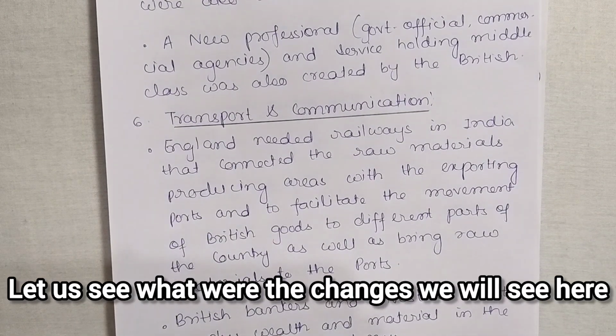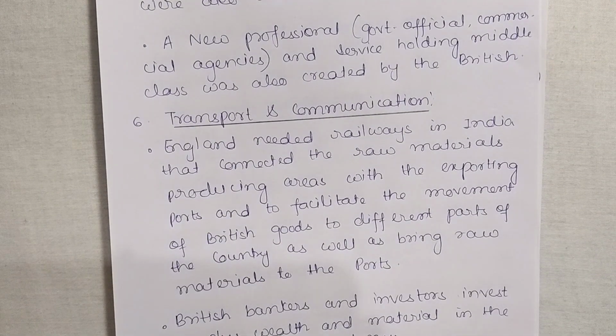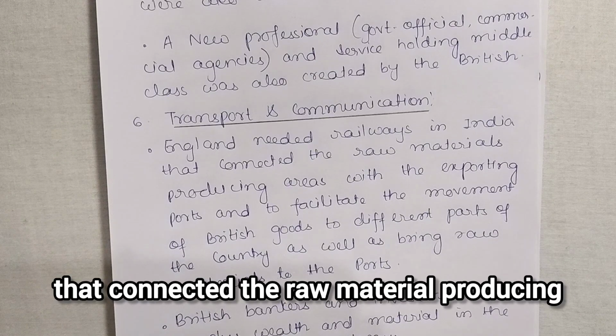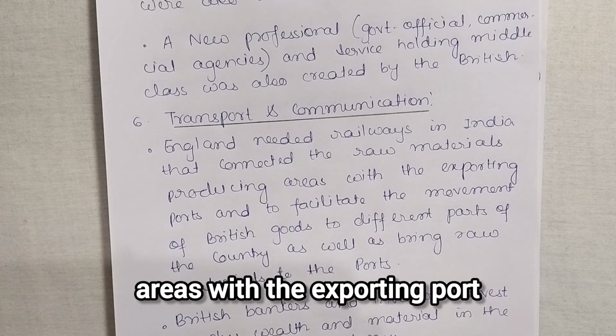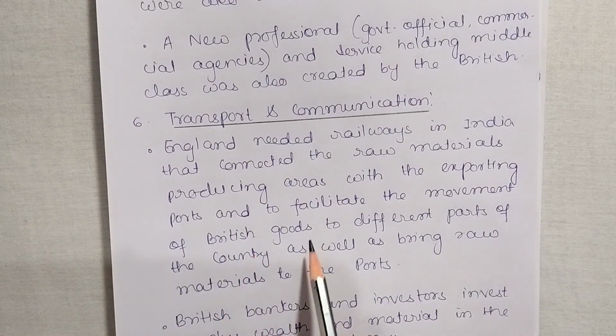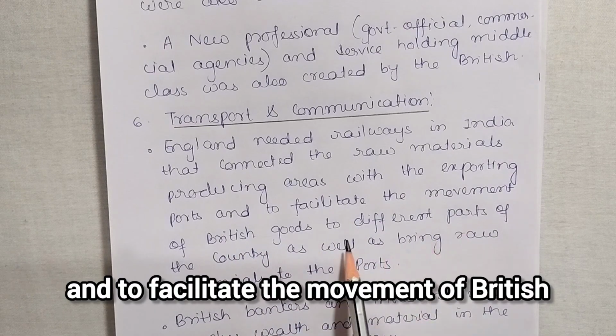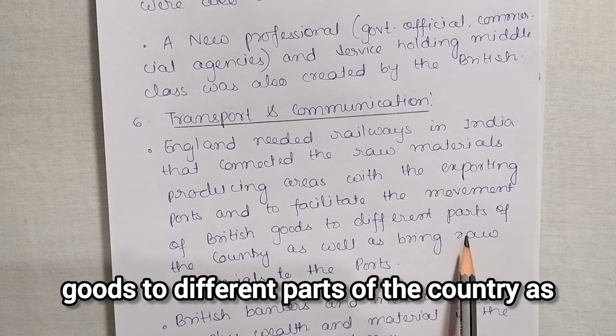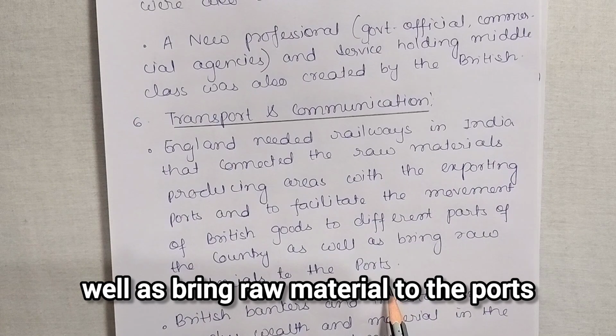Let us see what changes we will see here. England needed railways in India that connected the raw-material-producing areas with the exporting ports, and to facilitate the movement of British goods to different parts of the country as well as bring raw material to the ports.